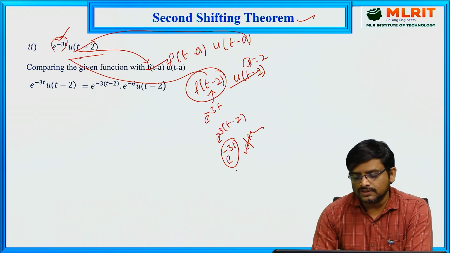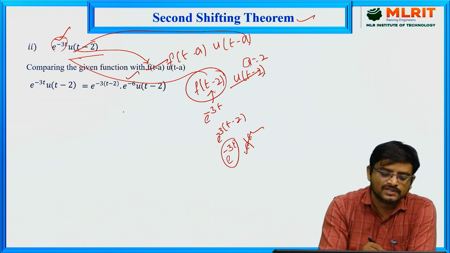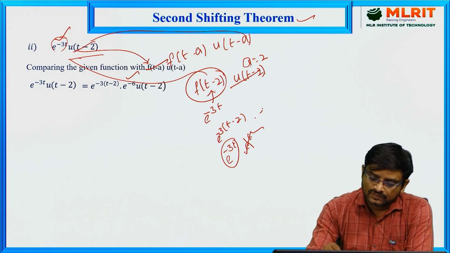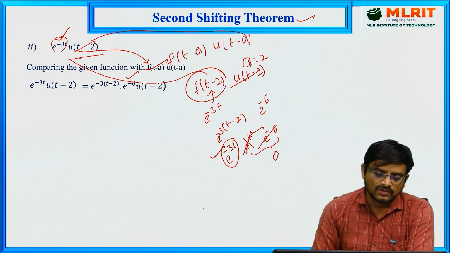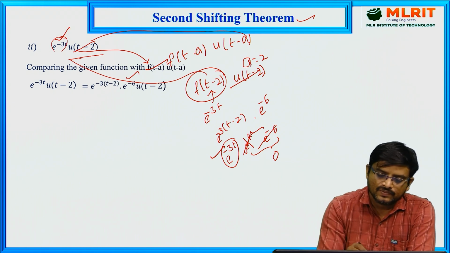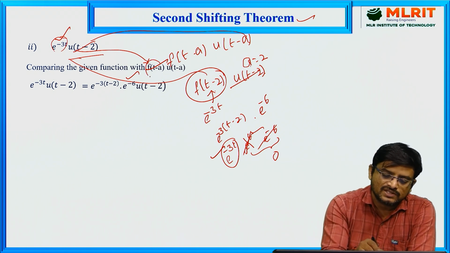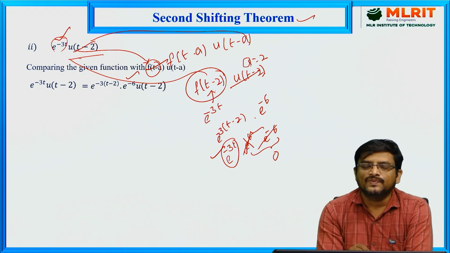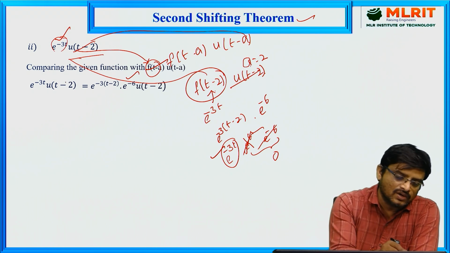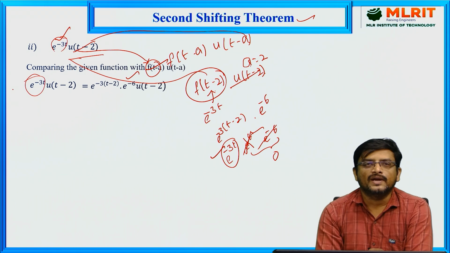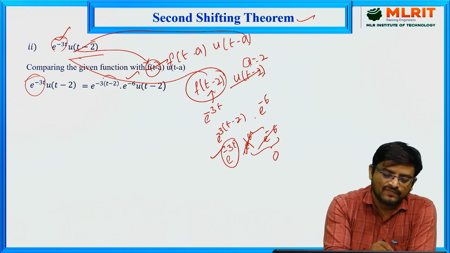How can you remove this? By multiplying with e power minus 6. So into e power minus 6, we can cancel this to get e power 0, and this value is equal to 1. So in this problem, if the function is not in the standard form f of t minus a, then our task is to convert e power minus 3t into the form of t minus 2.